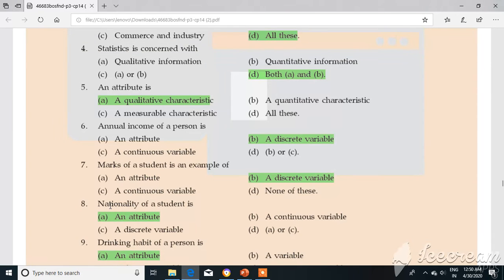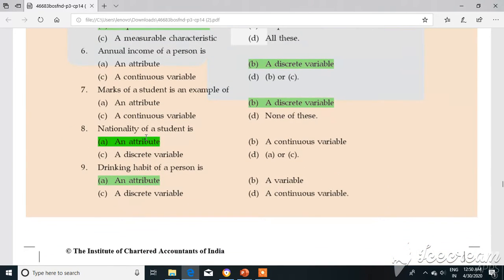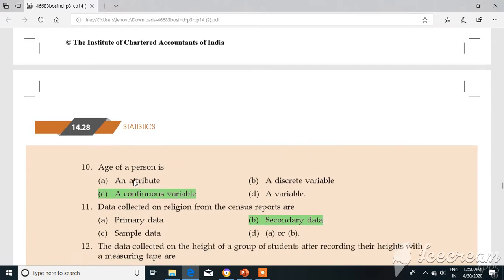Now the next one, the 8th question: nationality of a student is, first option an attribute, second option a continuous variable, third option a discrete variable, and last option A or C. Actually nationality, whether it is Indian or American or African, is nothing but an attribute. Drinking habit of a person is again an attribute, because drinking habit is either yes or no.